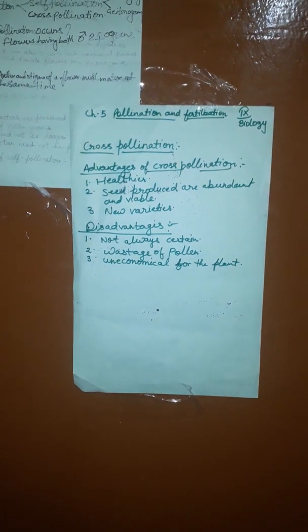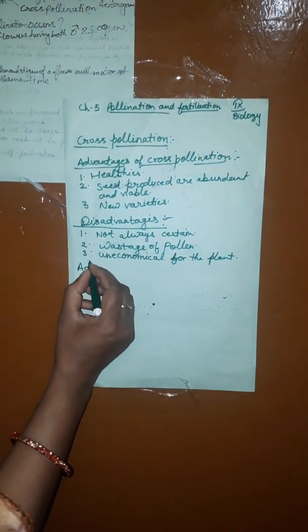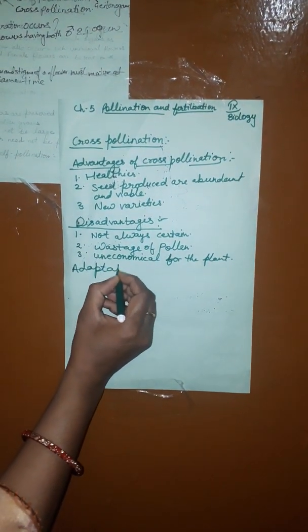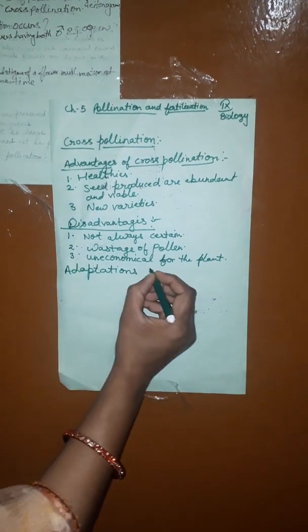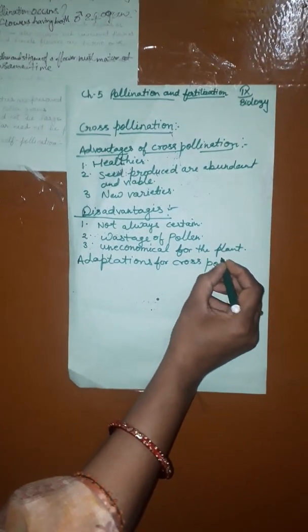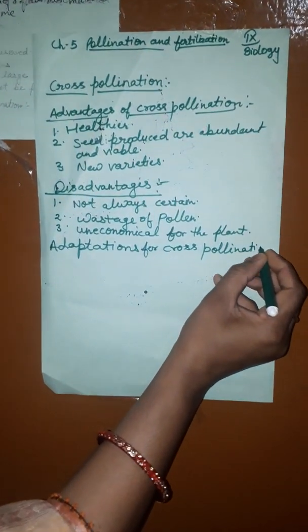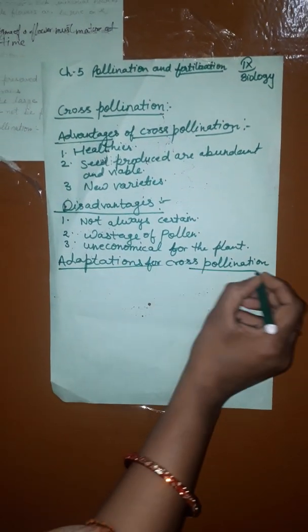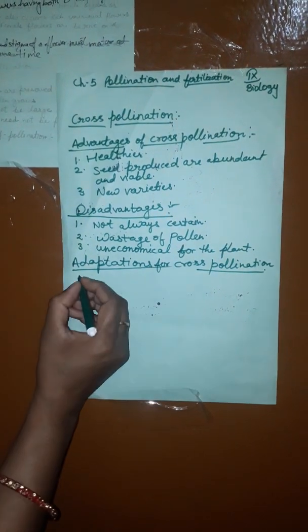Now adaptations for cross pollination. Cross pollination is adapted by several means.